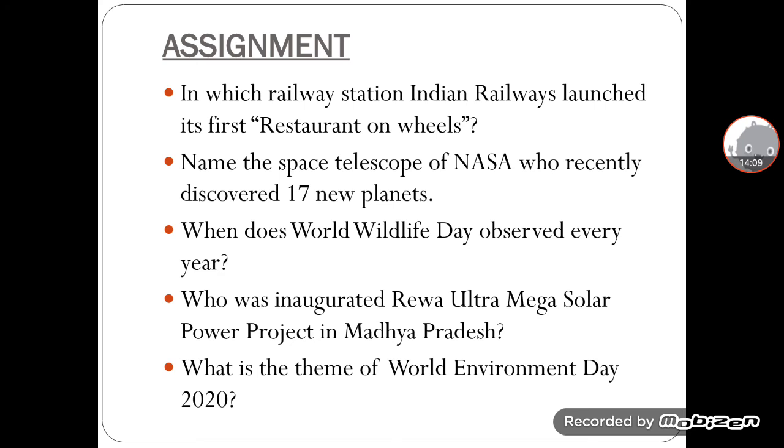Fourth, who inaugurated the Rewa Ultra Mega Solar Power Project in Madhya Pradesh? Last one, what is the theme of World Environment Day 2020? So in this way, after the GK class today, you will write down the answers to the GK questions. Thank you.